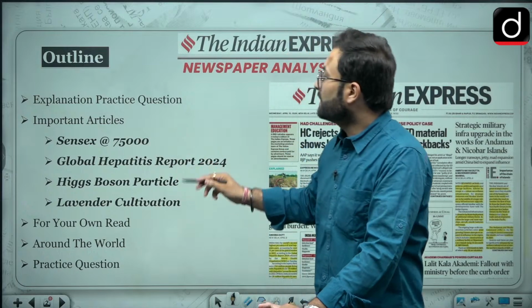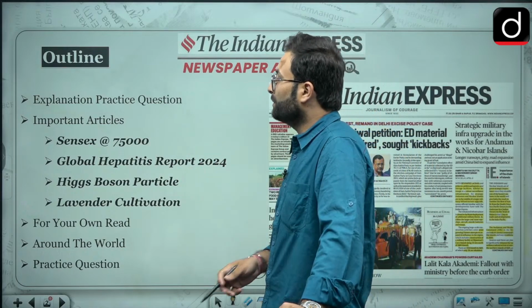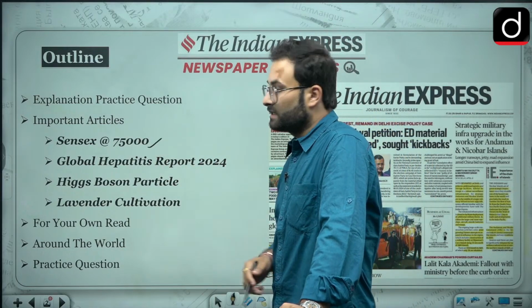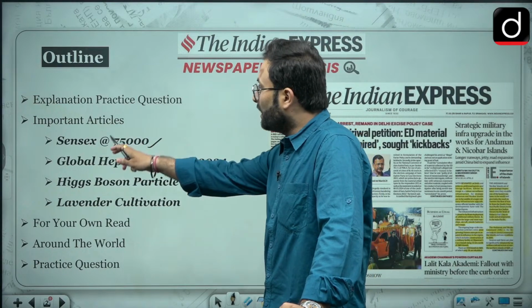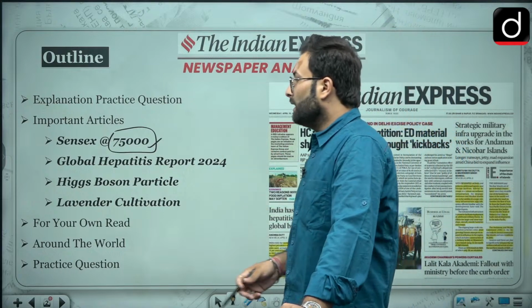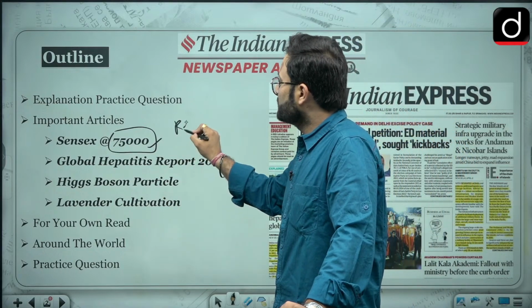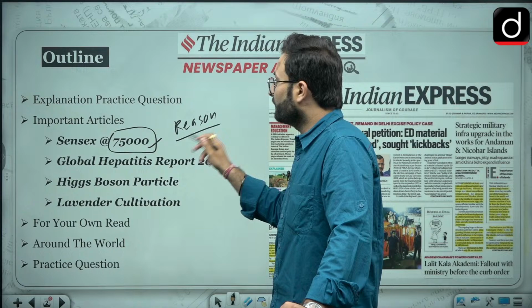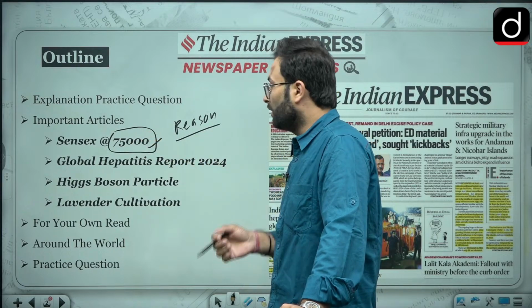Here you can see there are certain articles which we have selected from the newspaper. One is related to Sensex 75,000. That is the mark Sensex has achieved yesterday. We'll talk about that, and then we'll see what are the reasons behind it, how market sentiments are working in favor of the Bombay Stock Exchange.